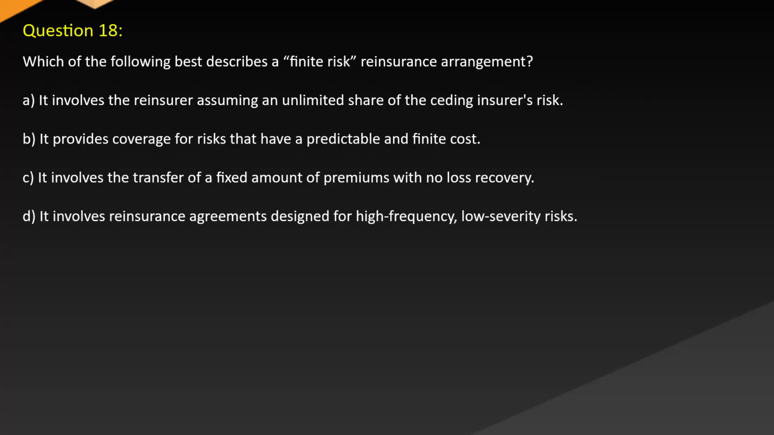Question 18. Which of the following best describes a finite risk reinsurance arrangement? A. It involves the reinsurer assuming an unlimited share of the ceding insurer's risk. B. It provides coverage for risks that have predictable and finite cost. C. It involves the transfer of a fixed amount of premiums with no loss recovery. D. It involves reinsurance agreements designed for high-frequency, low-severity risks.